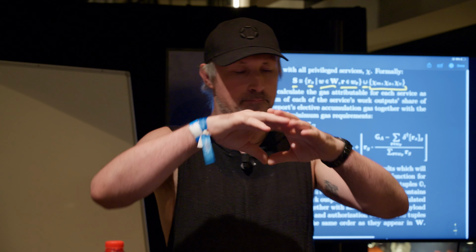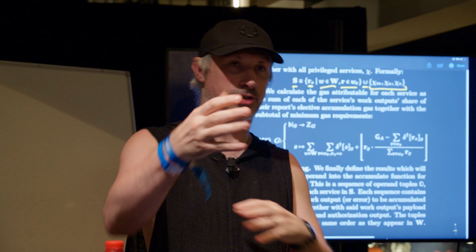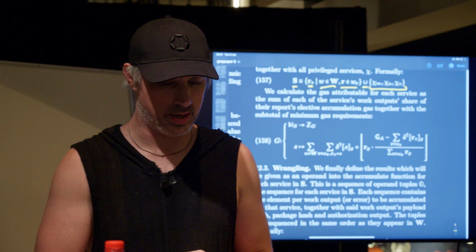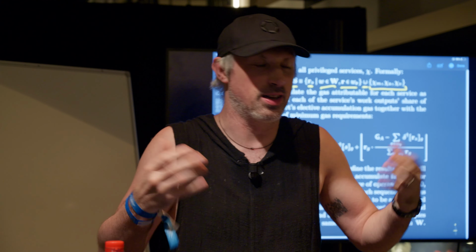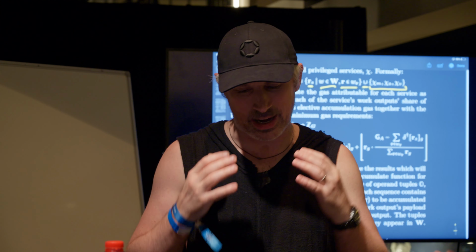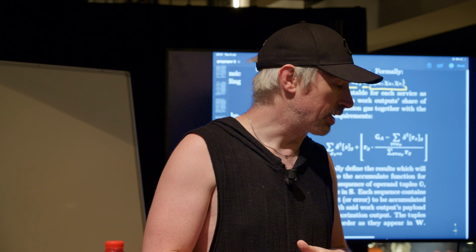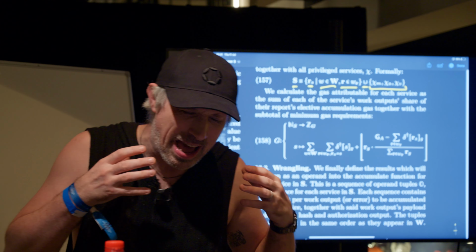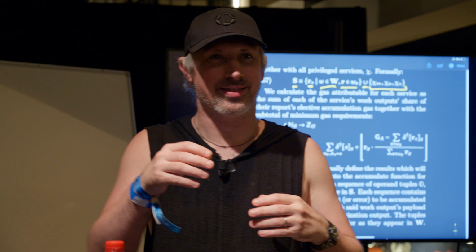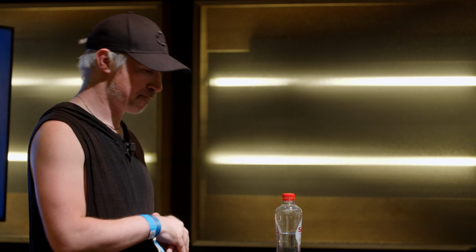A core has a particular maximum amount of gas. So once we remove this minimum amount of gas from the maximum amount of gas, we've got our elective gas, right? The gas that isn't currently assigned. It has to be spread out between the services. So services get the minimum amount of gas, that's guaranteed, but they can also get some extra gas. And the idea is that services can split their workload up into the work that they really have to do when they get accumulated, and then the work that they should do at some point, but don't necessarily have to do immediately on accumulation. Kind of like cleanup work, yeah?